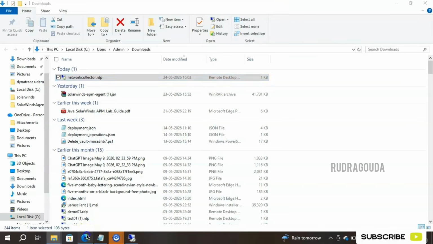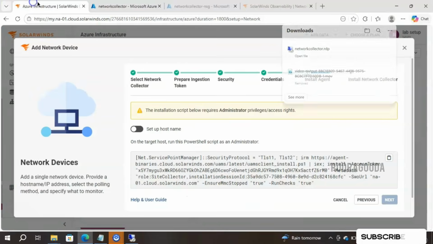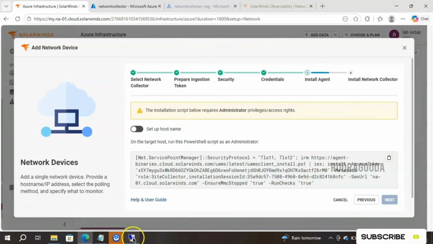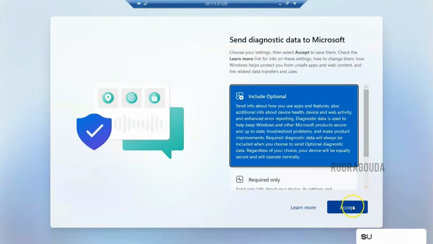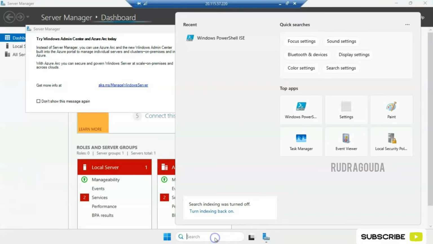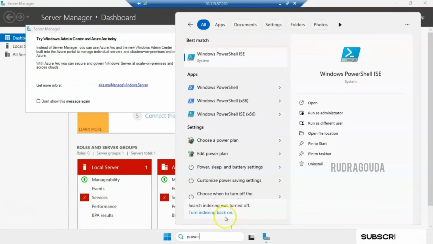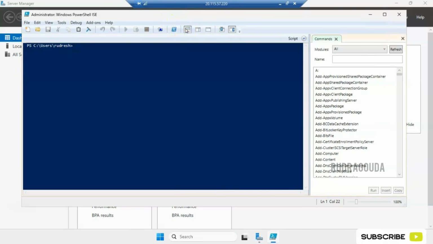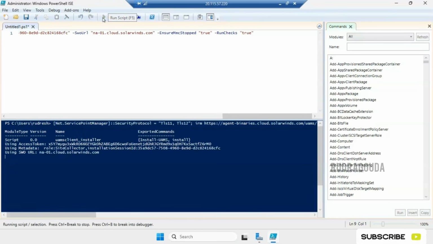Okay, so now I'll go to my SolarWinds console and I'll click on copy to clipboard, then go to the VM, accept, go to the search, type PowerShell ISE, then click on run as administrator and paste the command here and simply click on run.